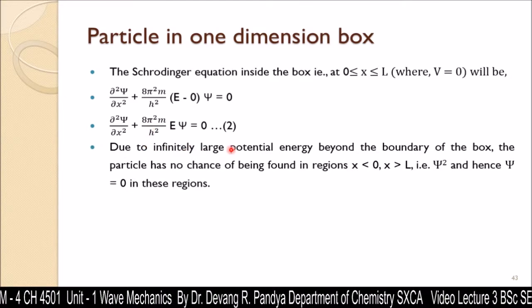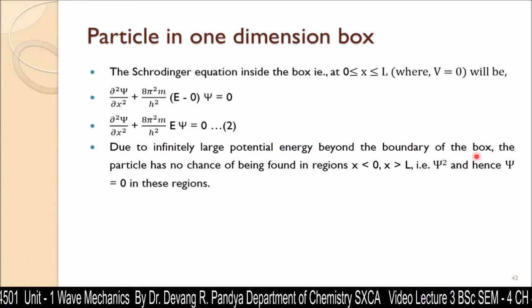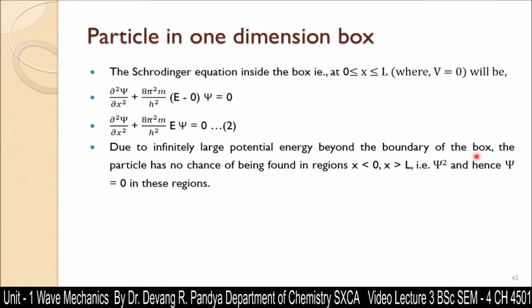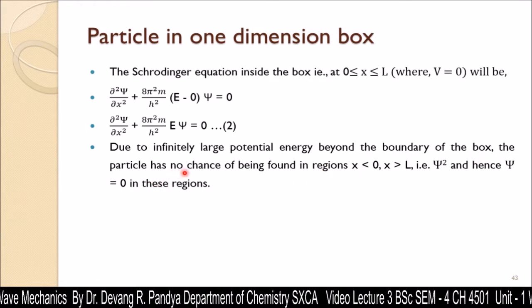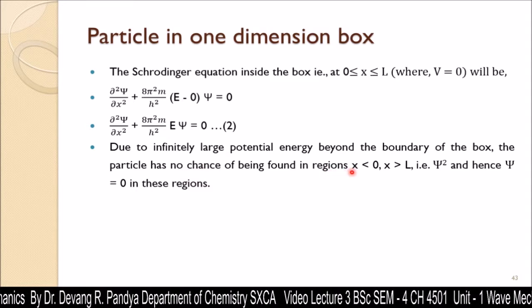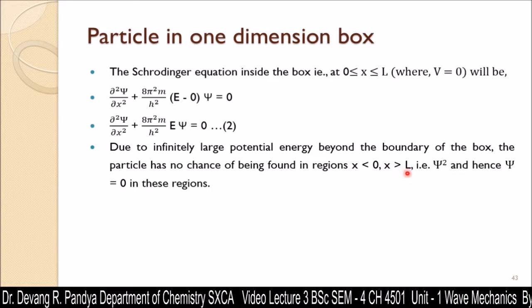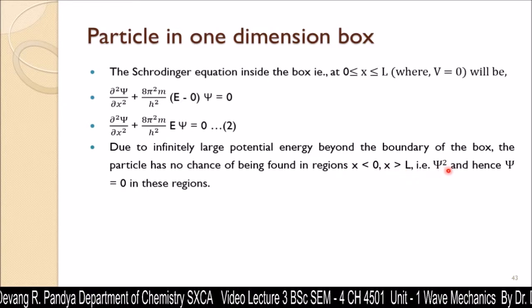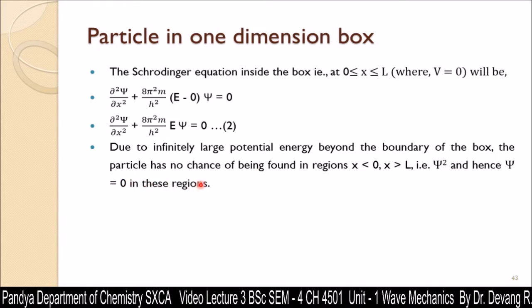Due to the infinitely large potential energy beyond the boundary of the box, that is the x equal to 0 wall and the x equal to L wall, the particle has no chance of being found in a region where x is less than 0 or x is greater than L. That is why psi square, and hence psi, is equal to 0 in this region.